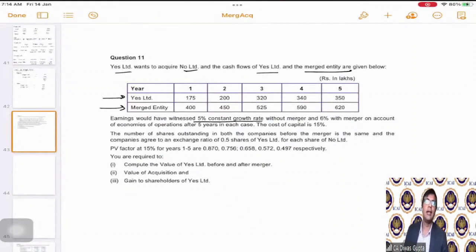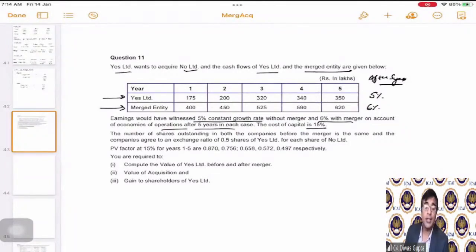Now they are saying that 5% growth rate if Yes Limited would have continued, and 6% with merger, 6% for the new entity on account of economies of operations after 5 years in each case. So after 5 years, 5% for Yes Limited and 6% for the merged entity.